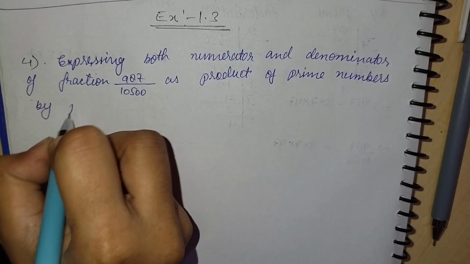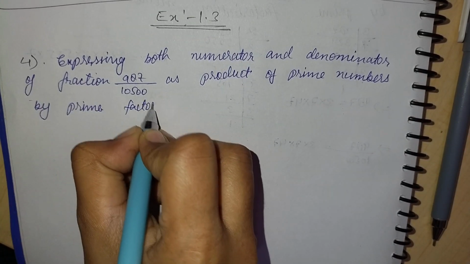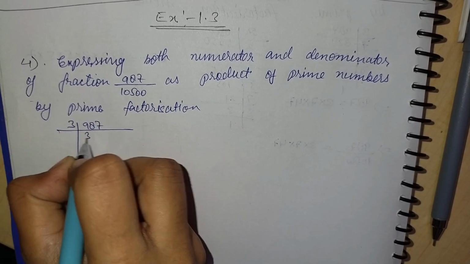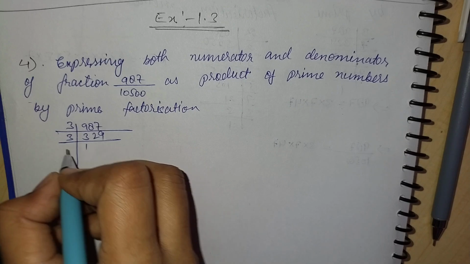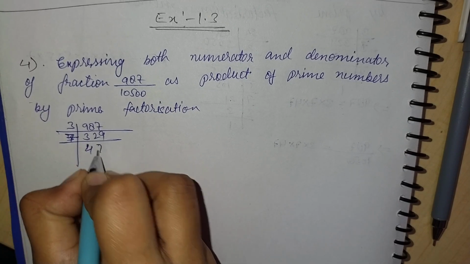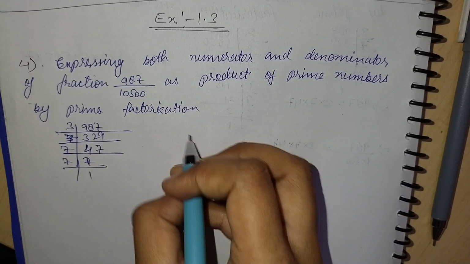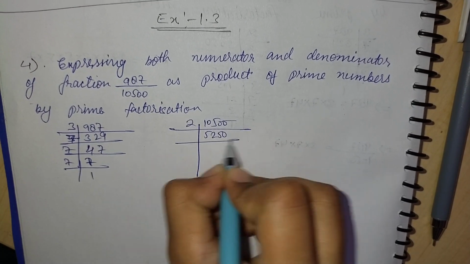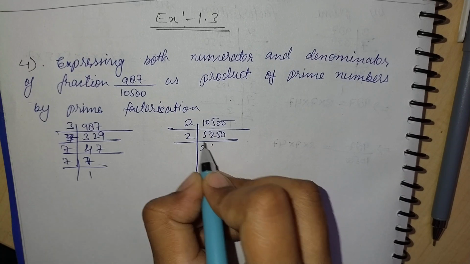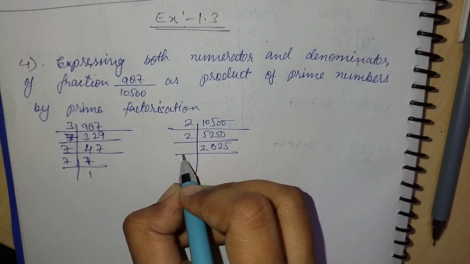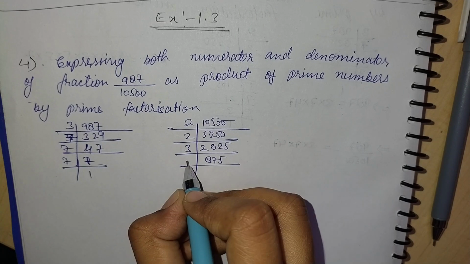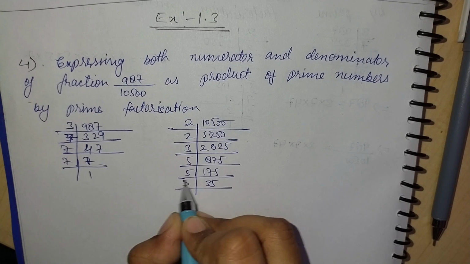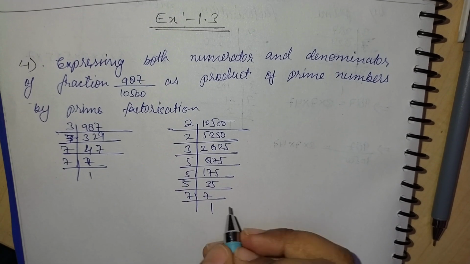Here we will do the prime factorization of 987. Firstly, 3 into 329 is equal to 987. Then 7 into 47 is equal to 329. Now 10500: 2 into 5250, then 2 into 2625, then 3 into 875, then 5 into 175, 5 into 35, then 5 into 7, 7 into 1.